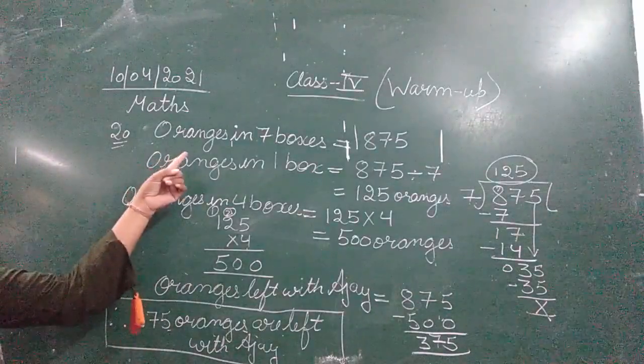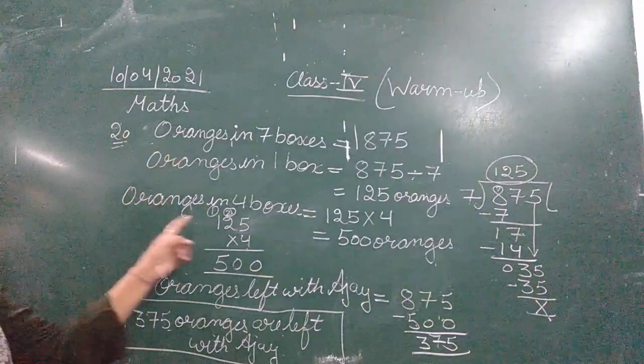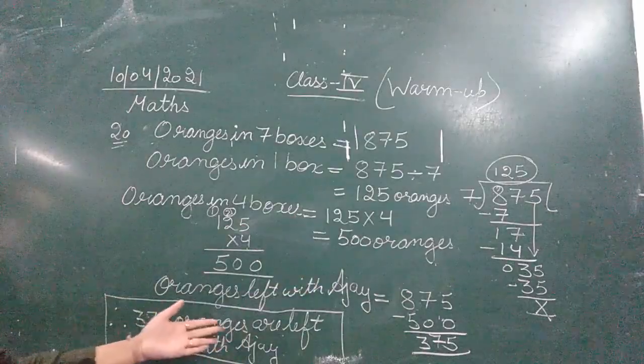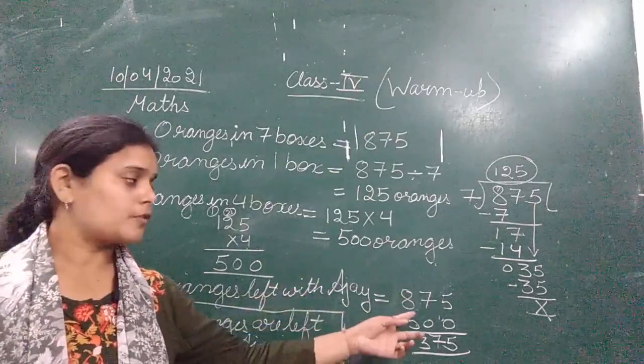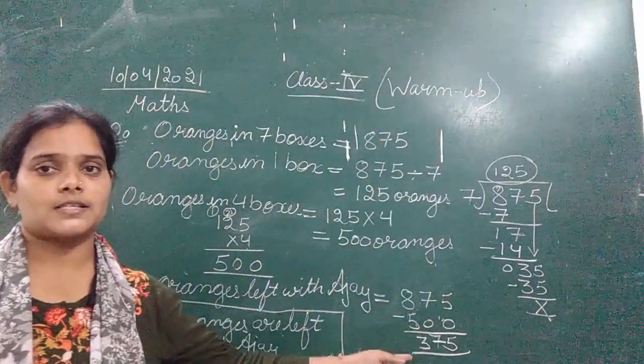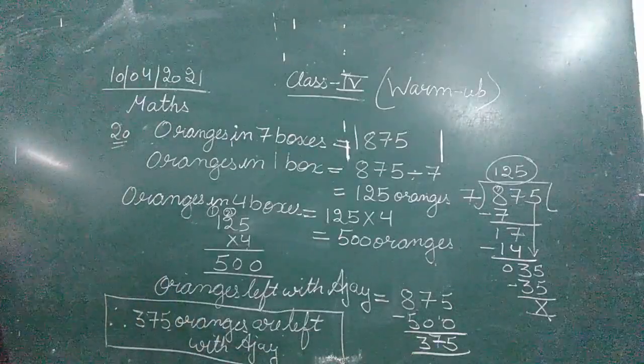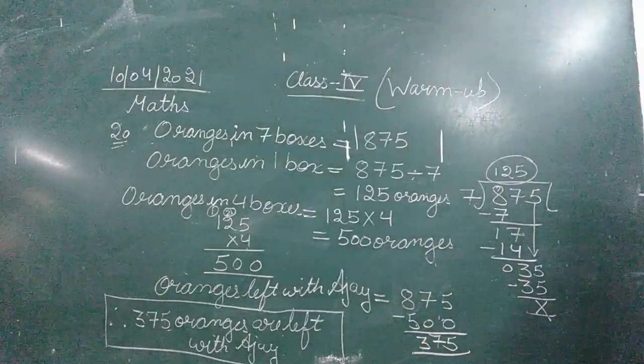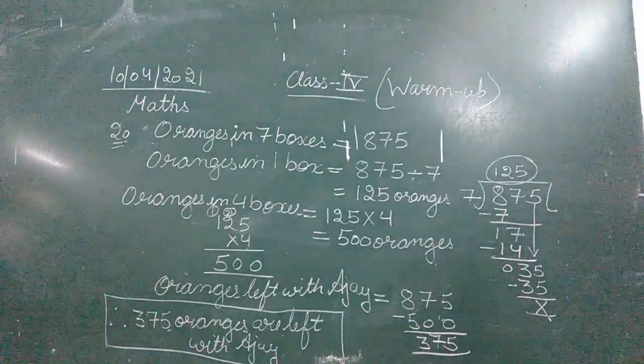Total oranges 7 boxes में दिए थे, 1 का निकाला, then oranges taken by Supriya that we have calculated, and after that we have subtracted the number of oranges that Supriya took from Ajay from the total number of oranges, and this is the oranges that is being left with Ajay. Okay, so this is the solution of question number 20. You can pause it here and note it down in your notebooks.